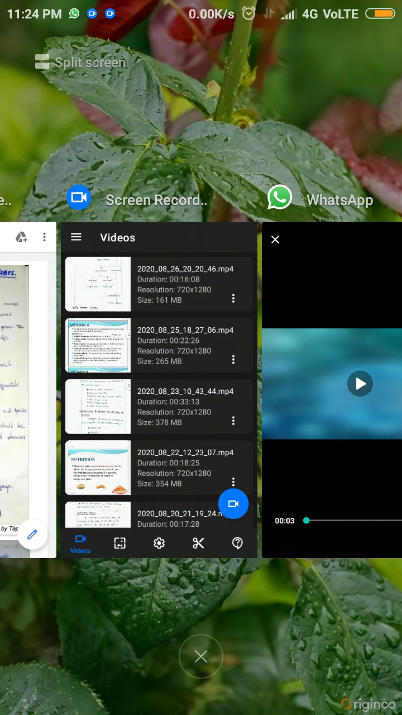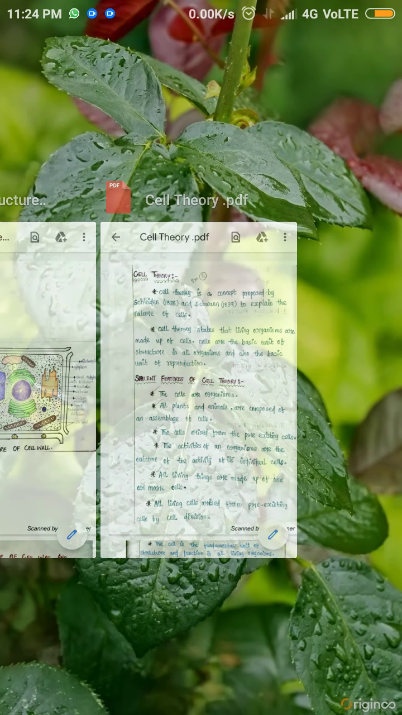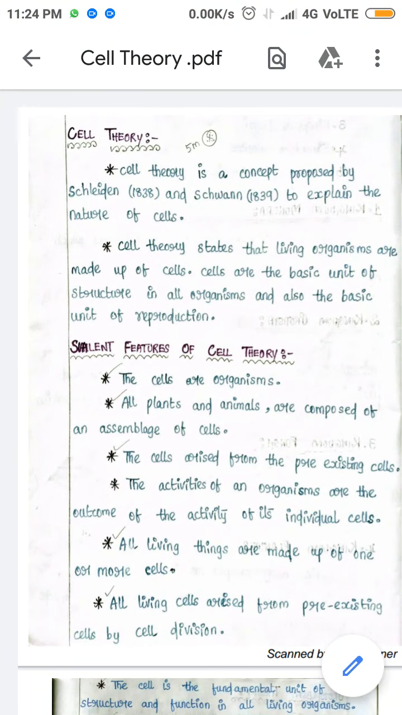So let's start with cell theory. The cell theory is the concept proposed by Schleiden and Schwann. It is very important for 5 marks. It is a concept put forward by Schleiden and Schwann to explain the nature of cells. Cell theory is a historic theory.